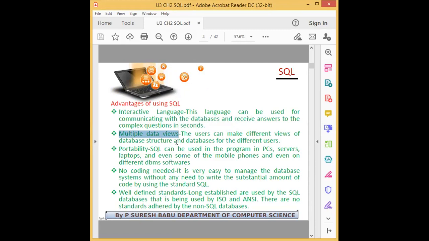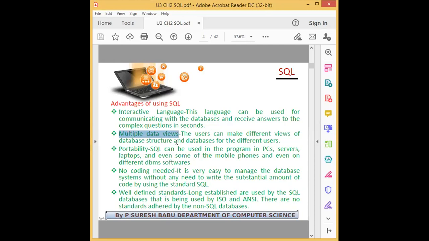Centralized databases can be worked on by many users. Depending upon their need, a single table will be viewed differently. Depending upon their request, they can view the table differently.